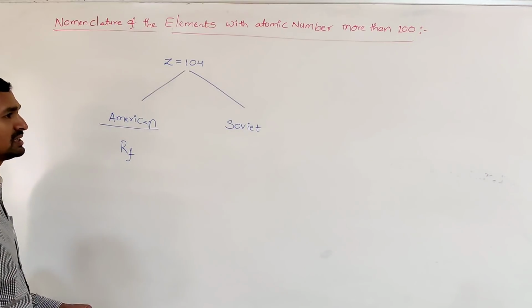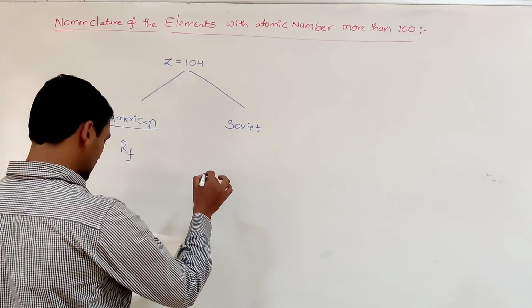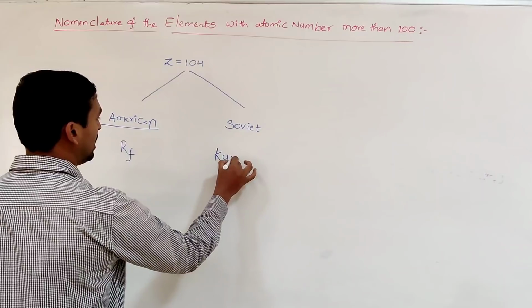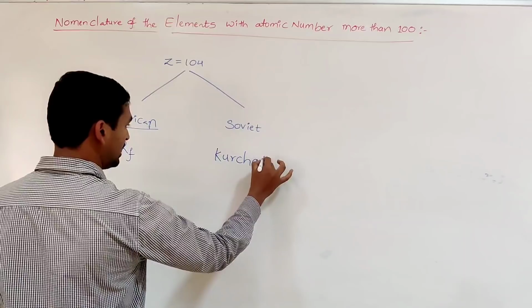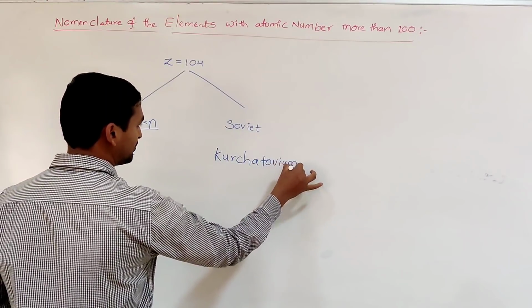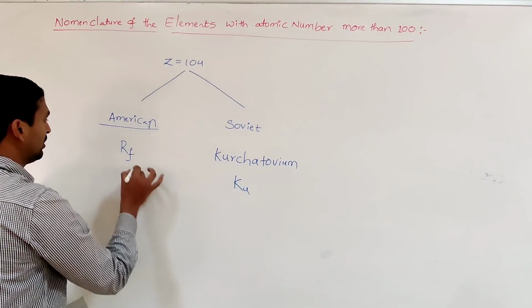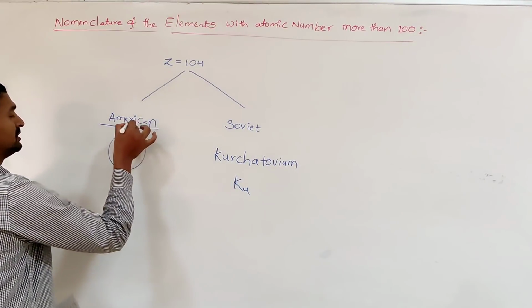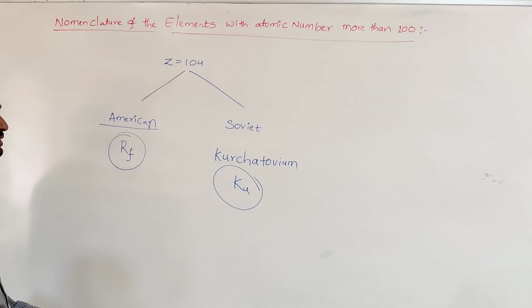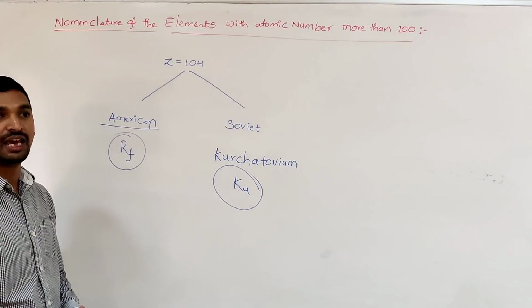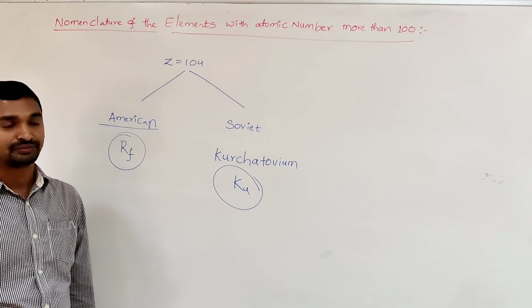The Soviet scientist claimed the name as Kurchatovium, Ku. So this is Rutherfordium from the American scientist, whereas the Soviet scientists gave the name Kurchatovium, Ku, for the same element with atomic number Z equal to 104.